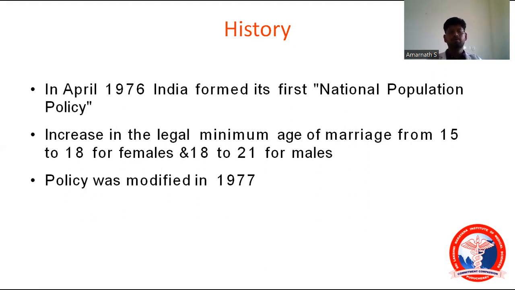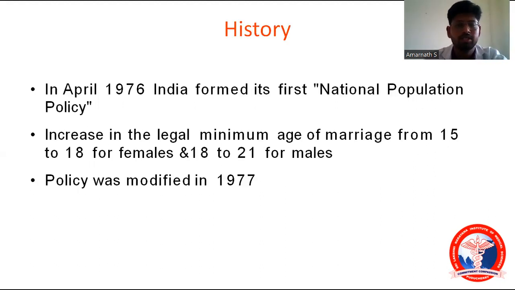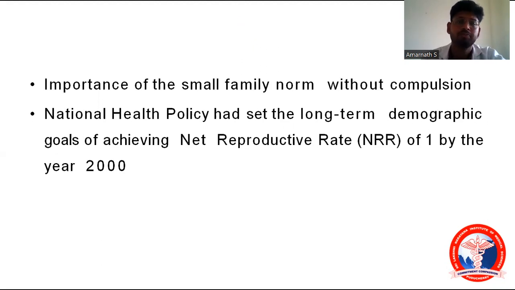This policy was modified later on in 1977. And they gave importance to the small family norm without any compulsion. See, in 1976, it gave a small family norm with compulsion. The modification happened in 1977, and then it gave importance to the small family norm without compulsion.